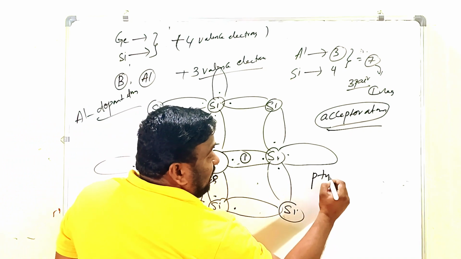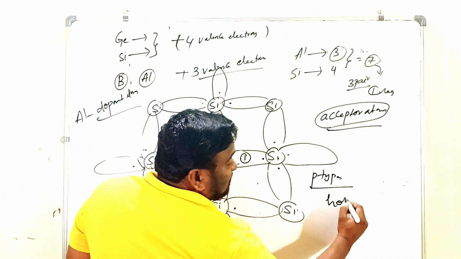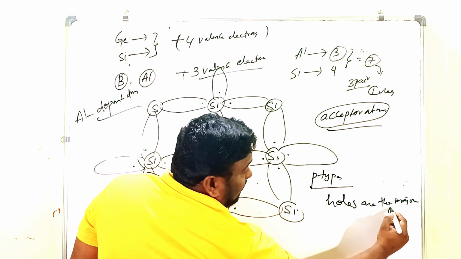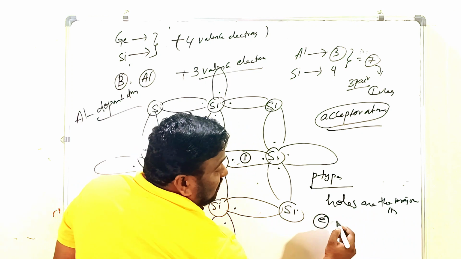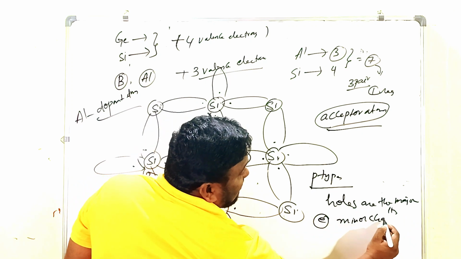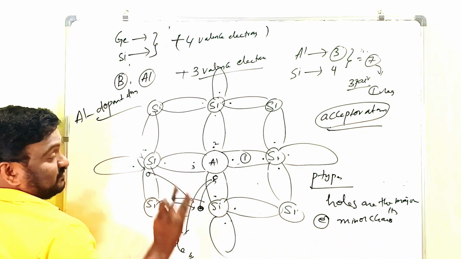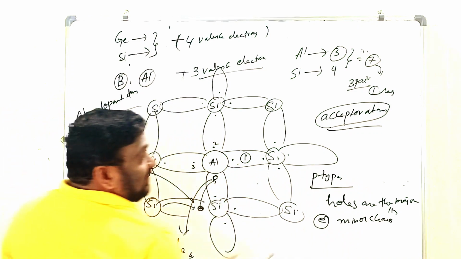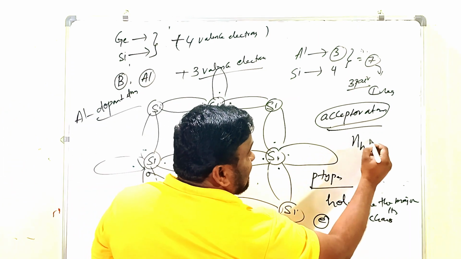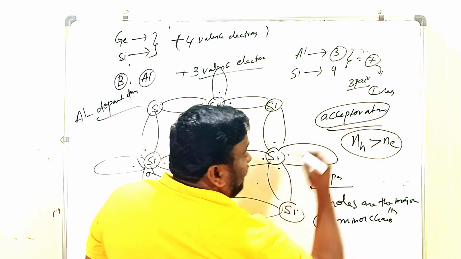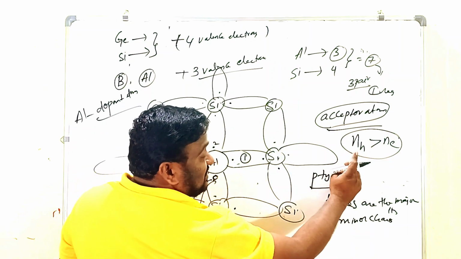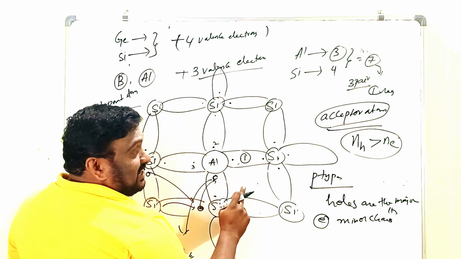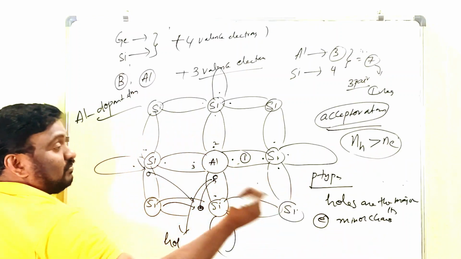That's why in p-type semiconductors, holes are the majority charge carriers and electrons are the minority charge carriers. That you have to remember. In p-type, holes are the majority and electrons are the minority. That's why we write NH is greater than Ne. NH is the number of holes, which is greater than the number of electrons. NH is what we call majority carriers and Ne is the minority.